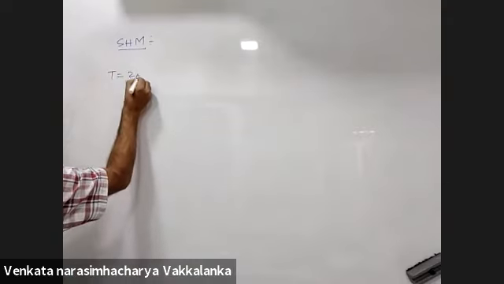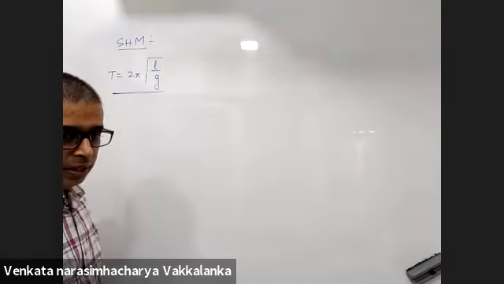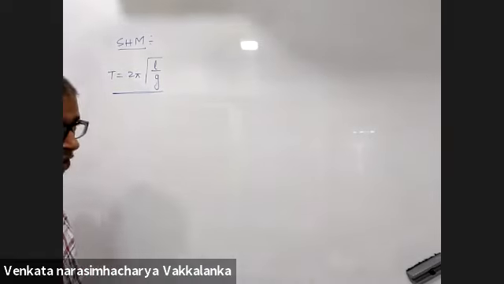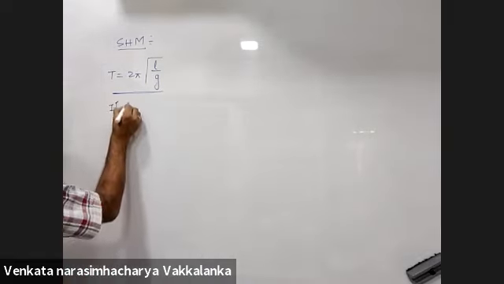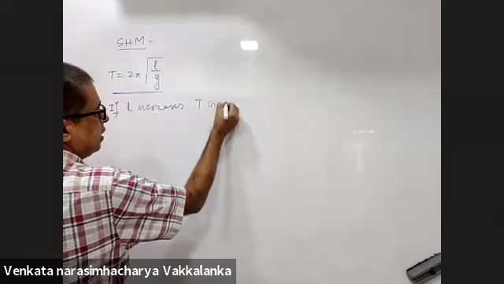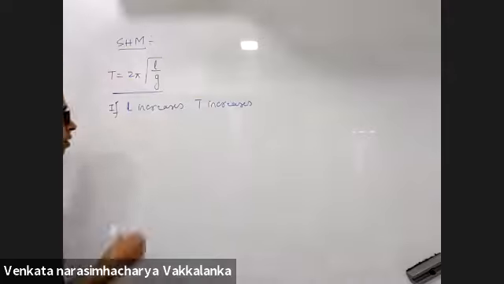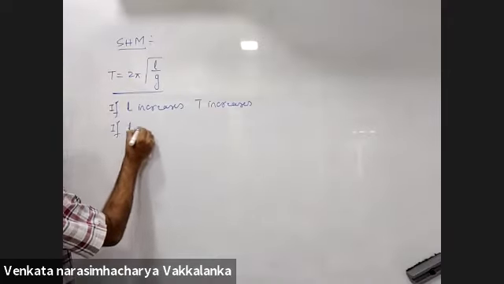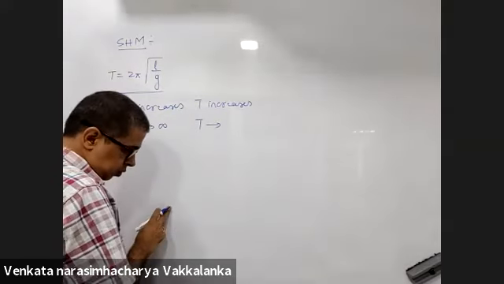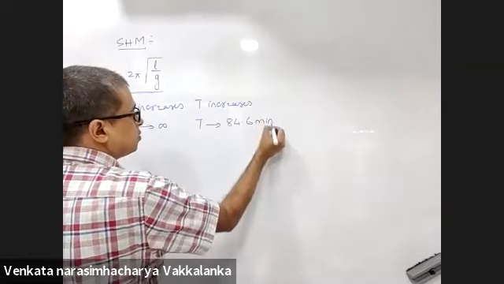Time period of a simple pendulum, you have told me, is 2 pi under root L by G. Agreed? 2 pi under root L by G. If L increases, time period increases. Do you all agree with that? Yes, sir. If L tends to infinity, time period tends to infinity. 84.6 minutes.